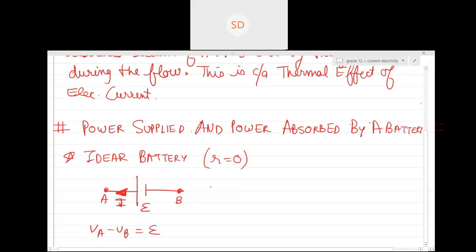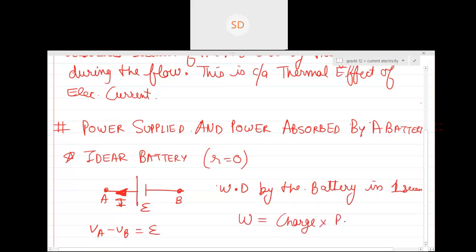So tell me, what will be the work done by the battery in 1 second? In 1 second, the charge is equal to the current, right?